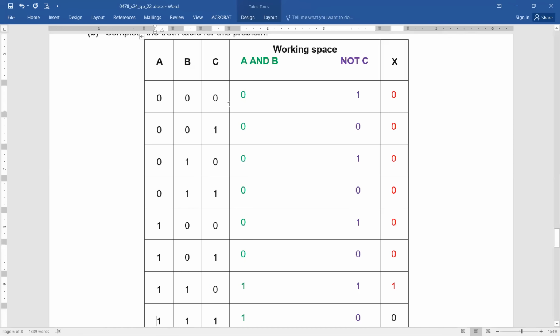Then NOT C, reversing, simple. 0 becomes a 1, 1 becomes a 0. So you can see this is going to be for the NOT C. Fine, any issues? And lastly, we are supposed to work with an AND: A and B and NOT C. So 0 and 1 gives a 0, 0 and 0 a 0, 0 and 1 a 0, 0 and 0 a 0, 0 and 1 a 0, 1 and 0 and 0 a 0, 1 and 1 a 1, 1 and 1 is a 1 and 0 is again going to be a 0. It means that in reality, what we will get is this value. Our truth table will be 0, 0, 0, 0, 0, 0, 1, 0. Any issues? Easy?